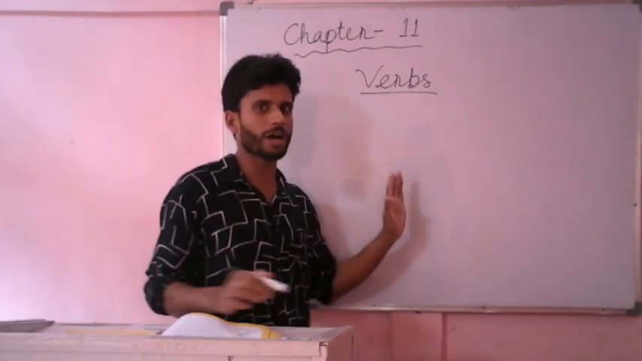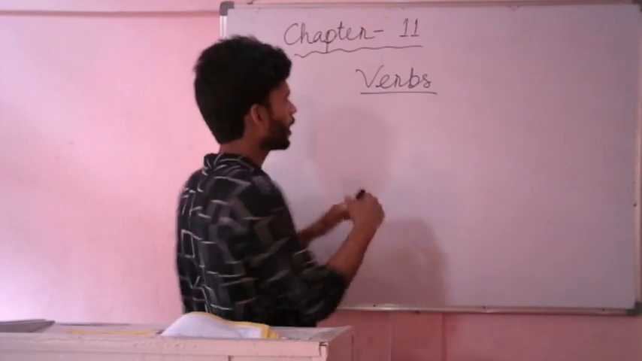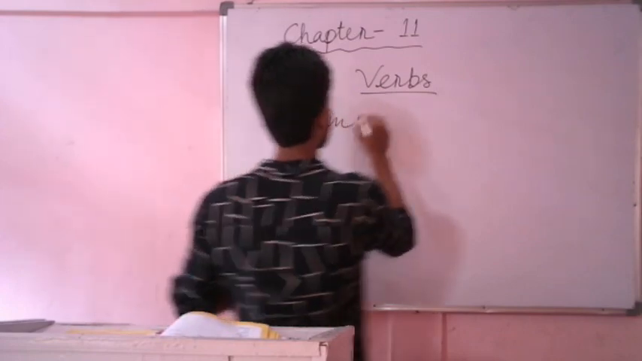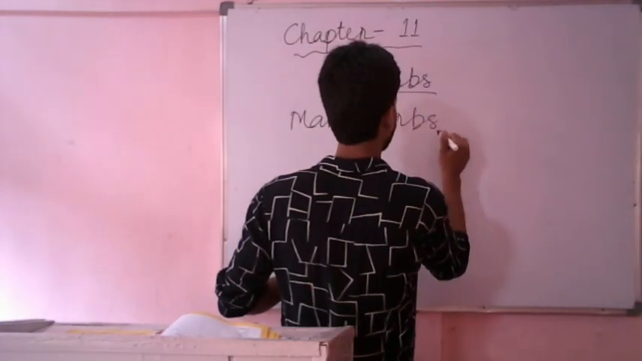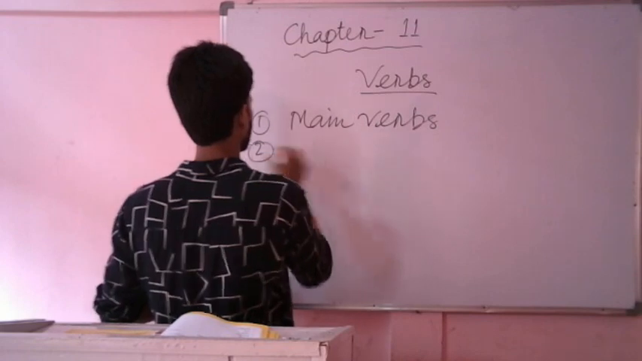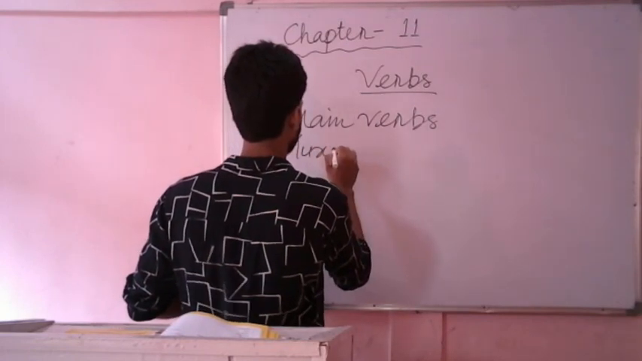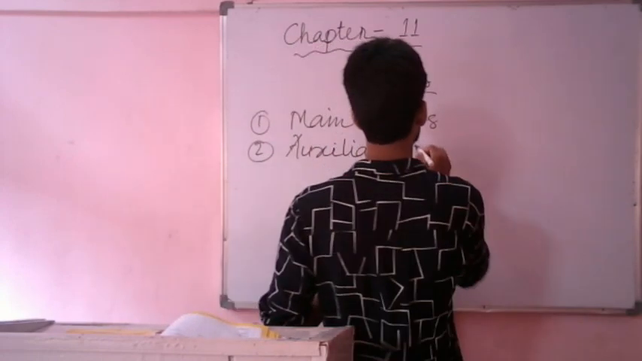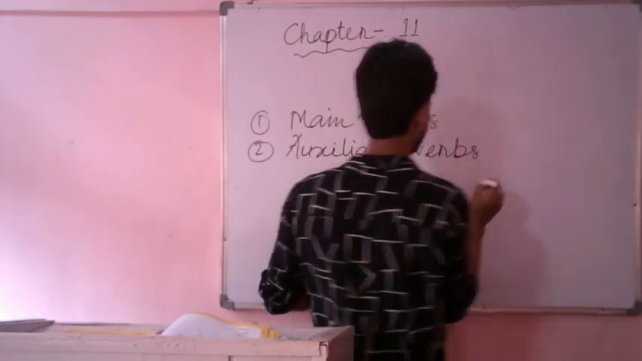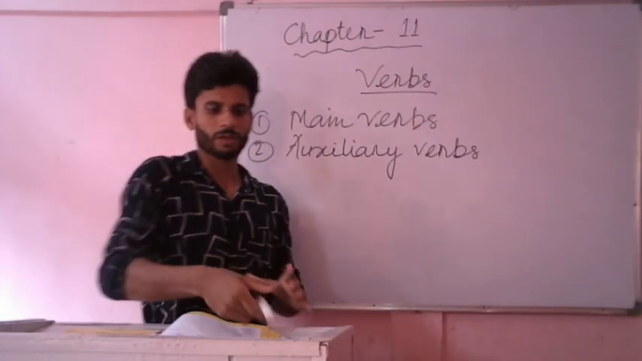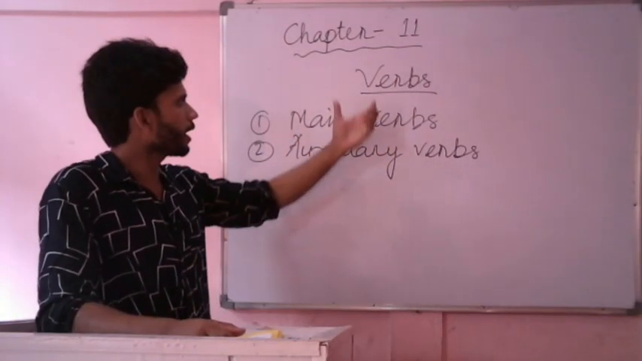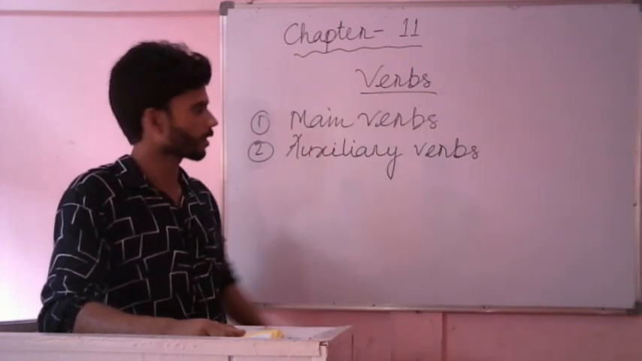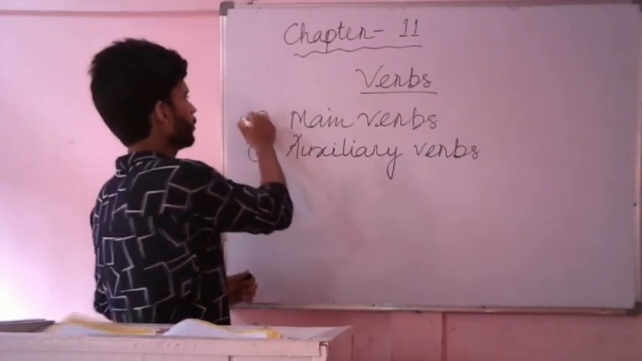So in this chapter we are going to discuss verbs, and under this we shall discuss main verbs and auxiliary verbs. Main verbs and auxiliary verbs. So it is about verbs, and under this chapter we shall discuss main verbs and auxiliary verbs. So what do we mean by main verbs?